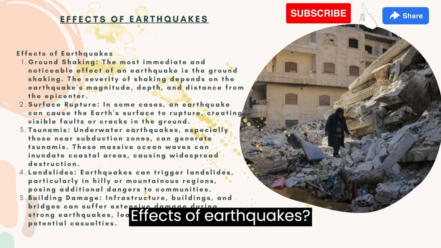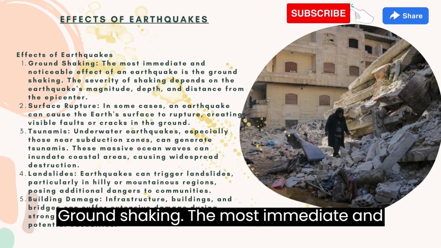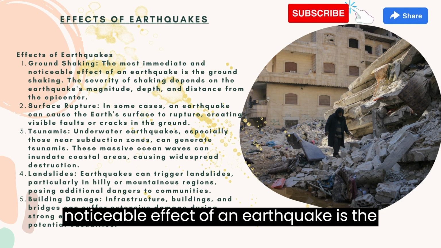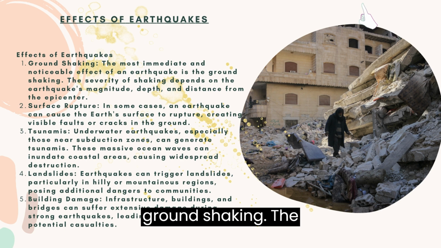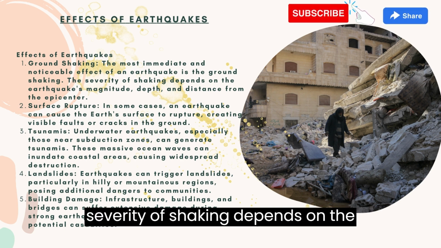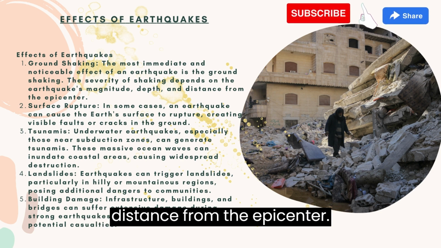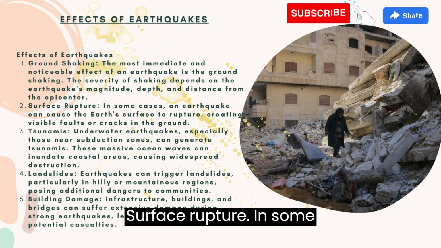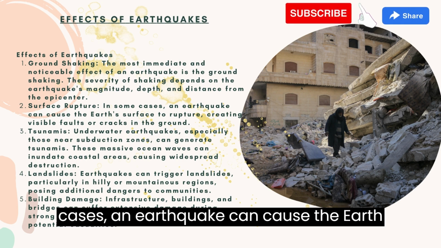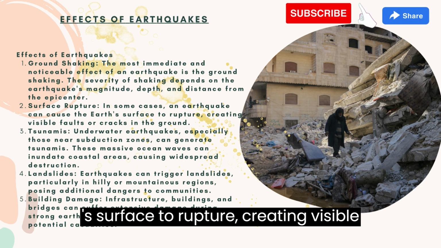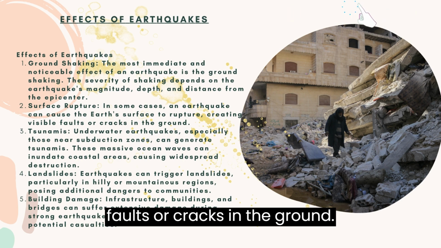Effects of earthquakes. Ground shaking. The most immediate and noticeable effect of an earthquake is the ground shaking. The severity of shaking depends on the earthquake's magnitude, depth, and distance from the epicenter. Surface rupture. In some cases, an earthquake can cause the Earth's surface to rupture, creating visible faults or cracks in the ground.